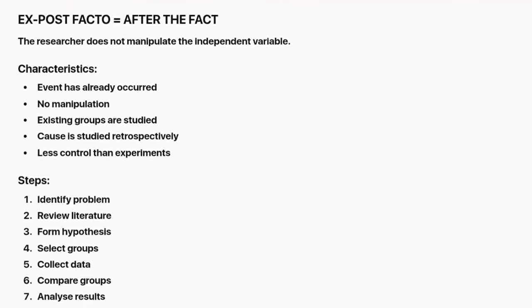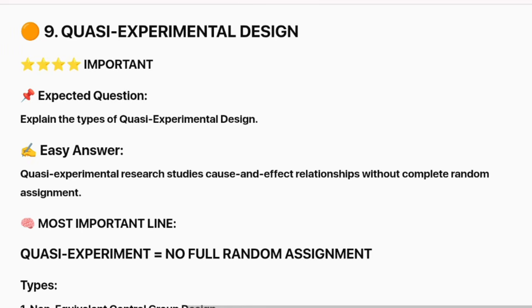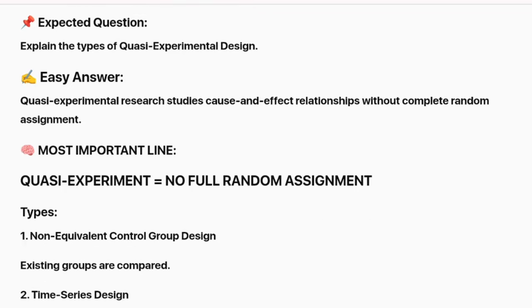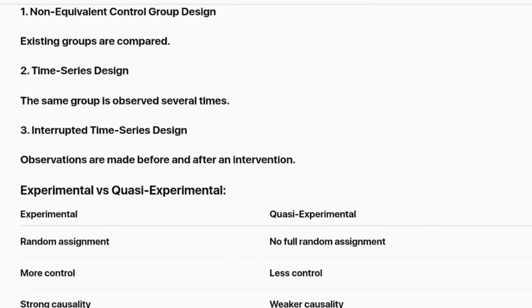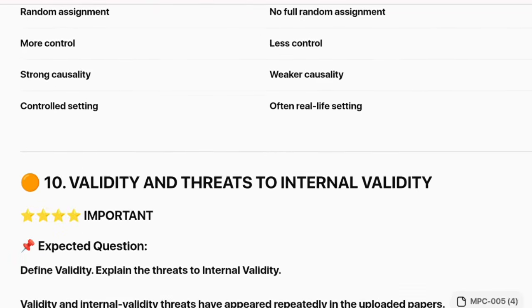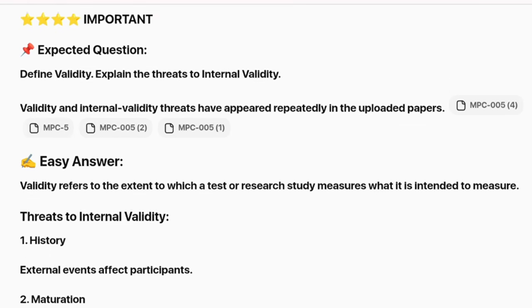Research process is another topic you should not skip. Try to remember all the steps in the correct order. Use the memory trick shown on the screen instead of memorizing the full answer word by word.